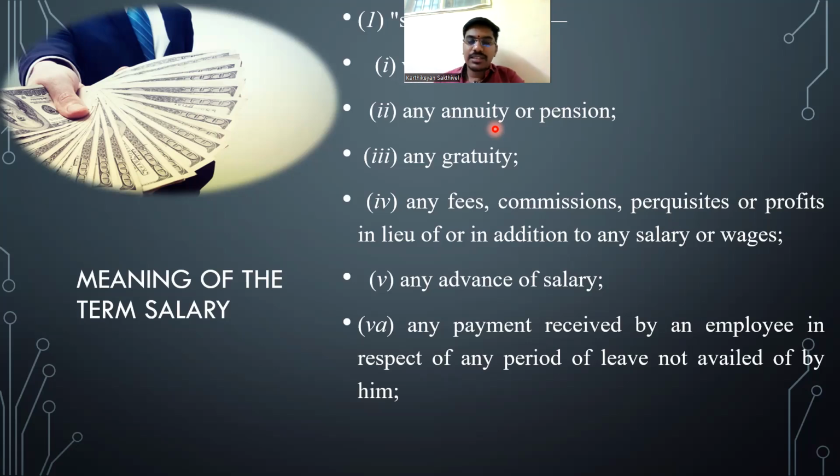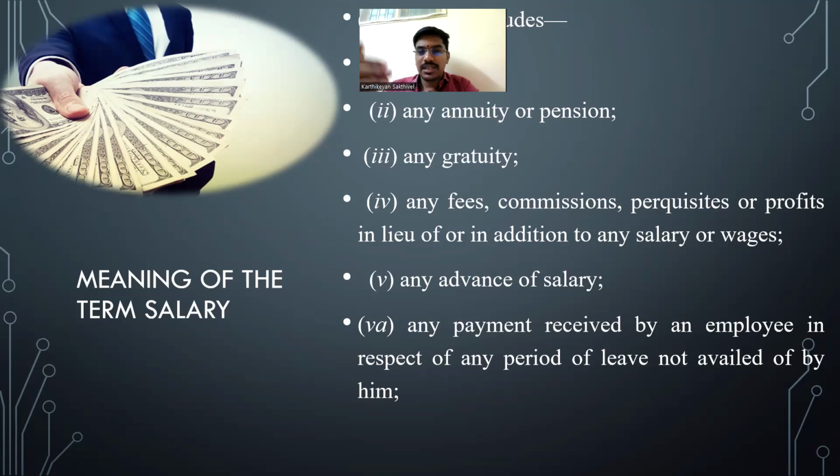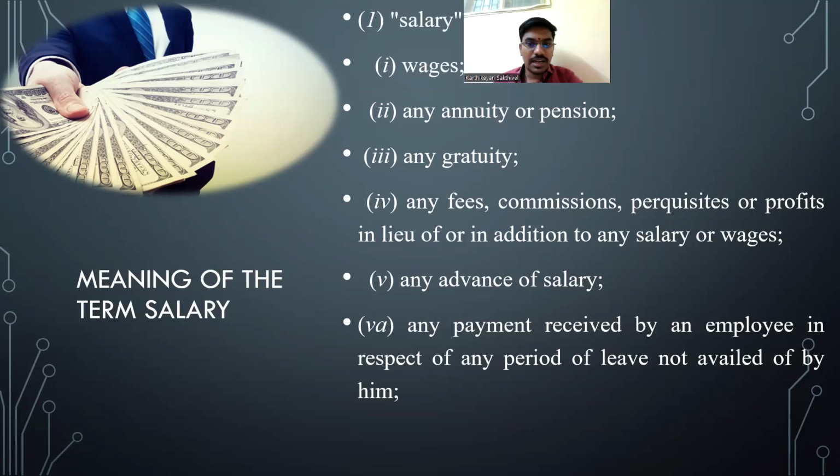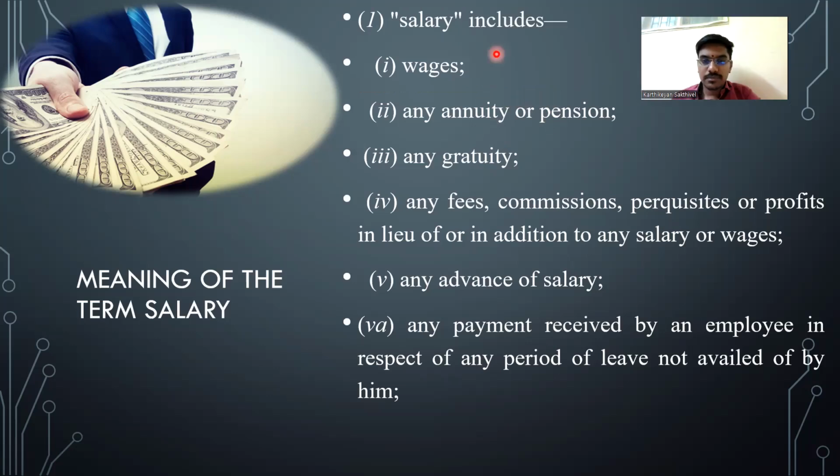In section 17 subsection 1, they have defined the meaning of the term salary. Can someone read this out? Reshma, can you read this out? Sure, sir.